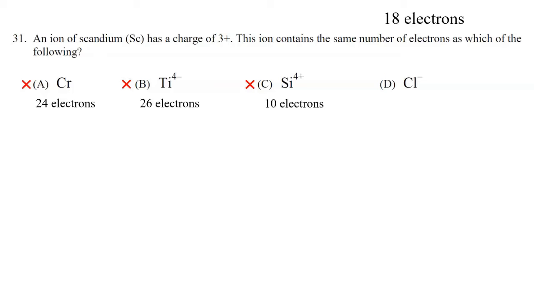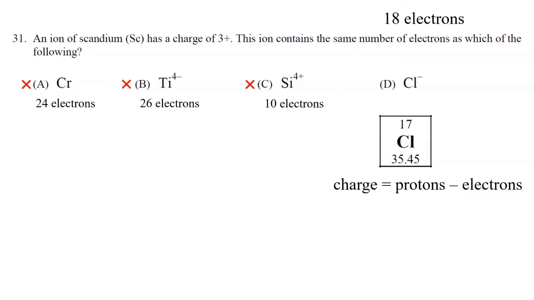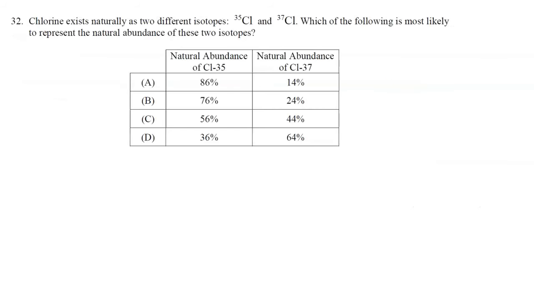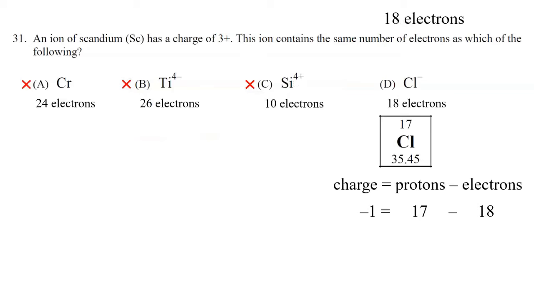Well, we have chlorine, which normally has 17 protons and 17 electrons. But if it has a -1 charge, it must have gained 1 electron. So 17 protons and 18 electrons would give you a charge of -1. So again, the correct answer is choice D with 18 electrons.